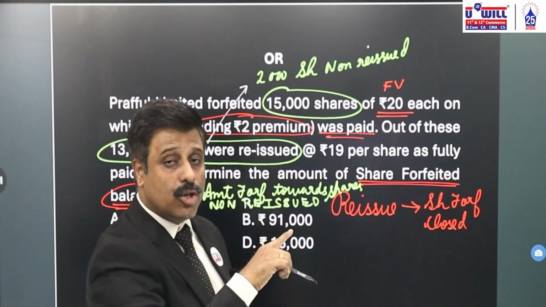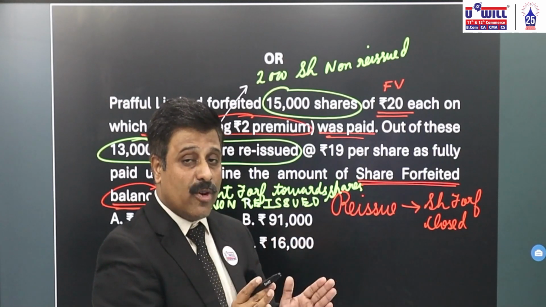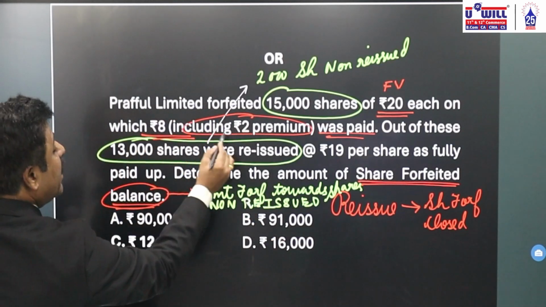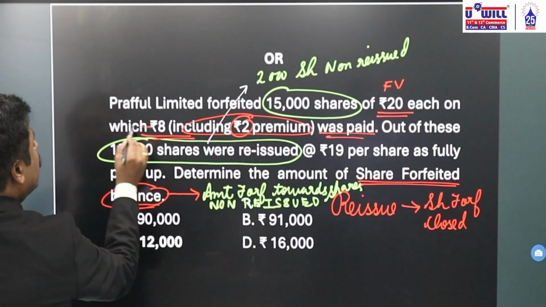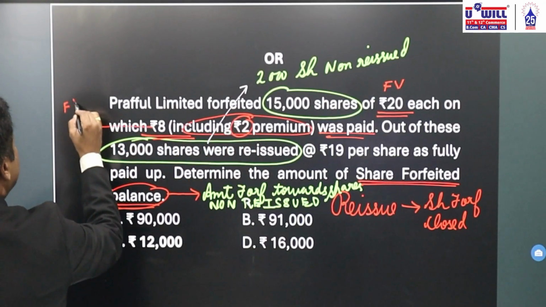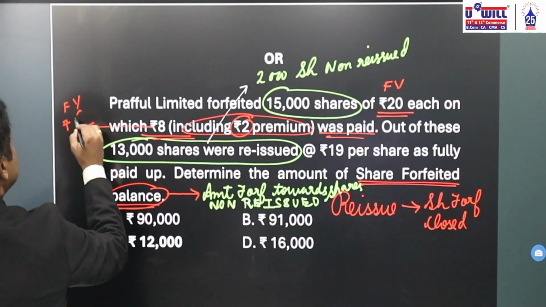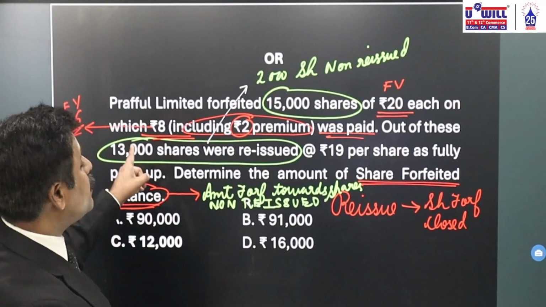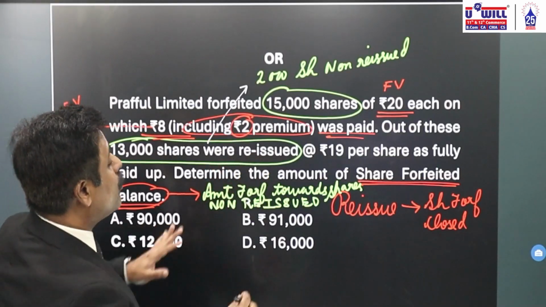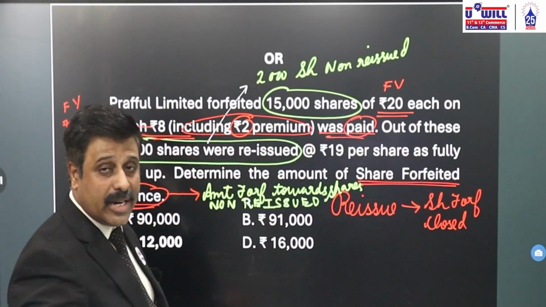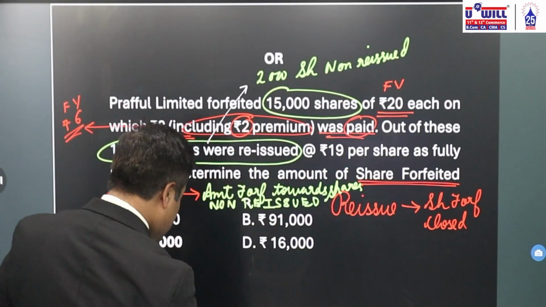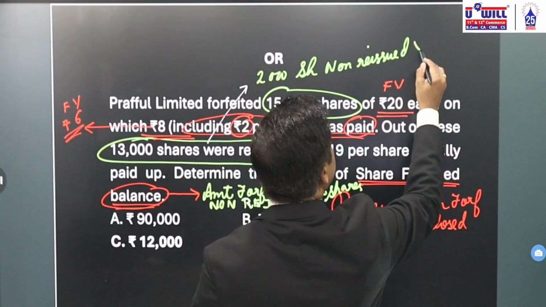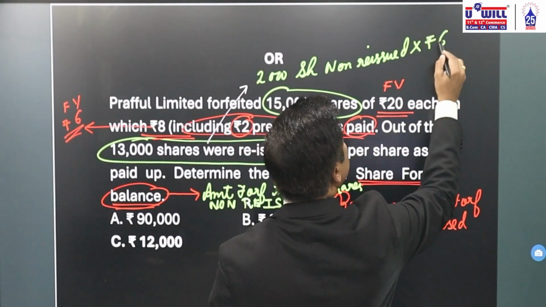In the previous answer also I told you, share forfeited amount forfeited is always towards the face value. So out of it, if 2 is premium, then what will be the amount towards the face value remaining? 6 rupees. 8 minus 2, 6 rupees. He has paid 6 rupees towards the face value. So 2,000 shares multiplied by what is amount forfeited? 6.